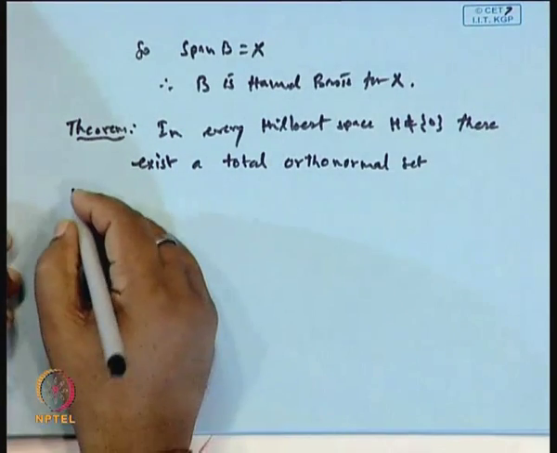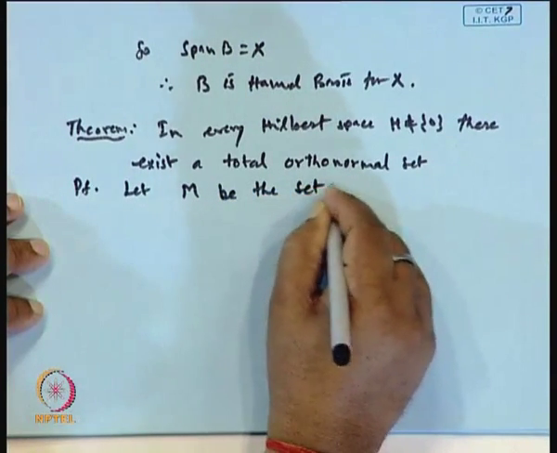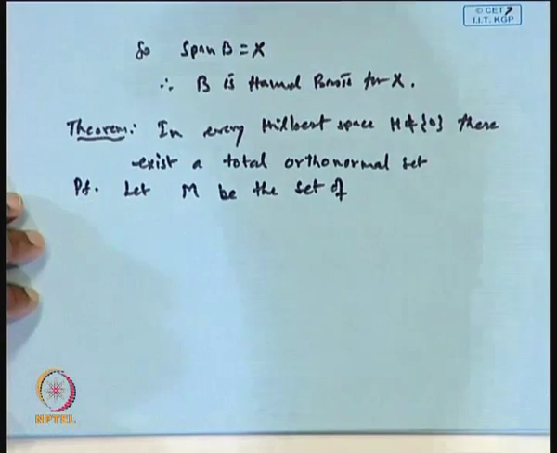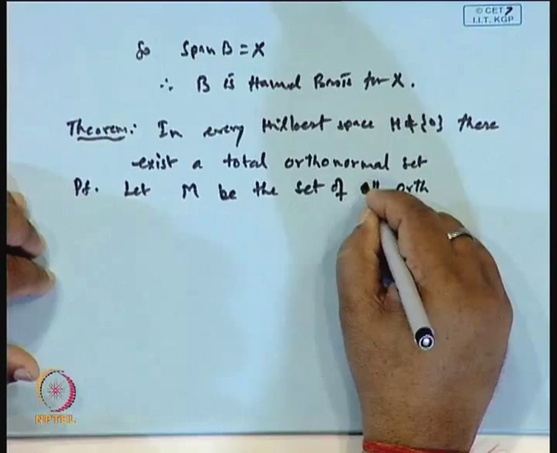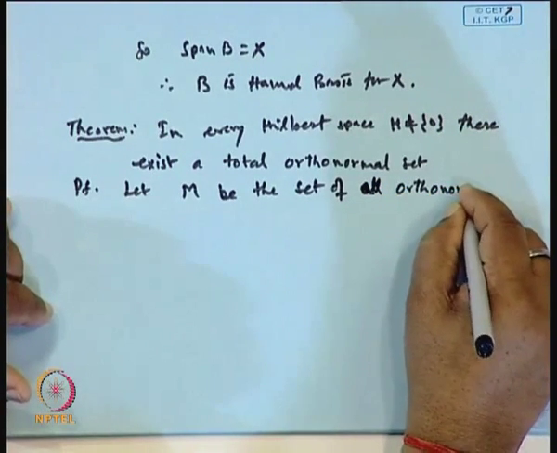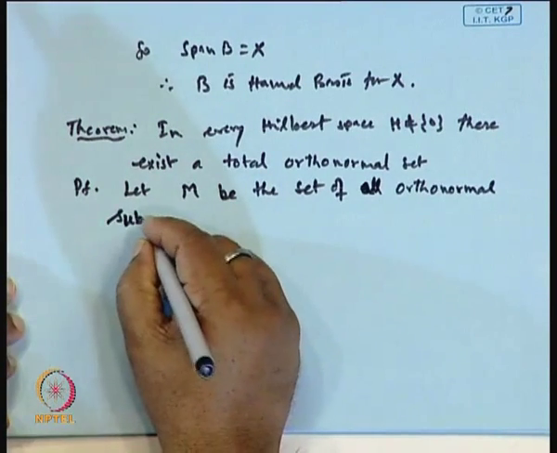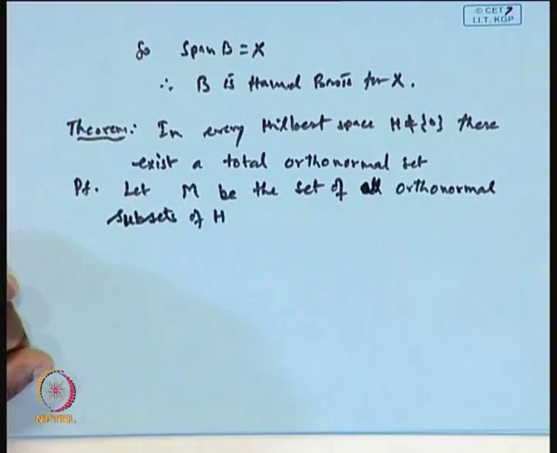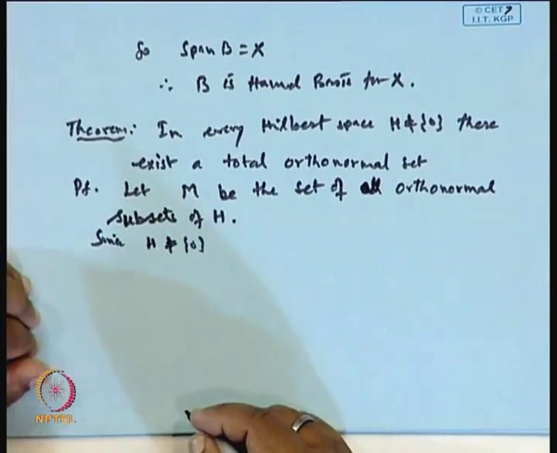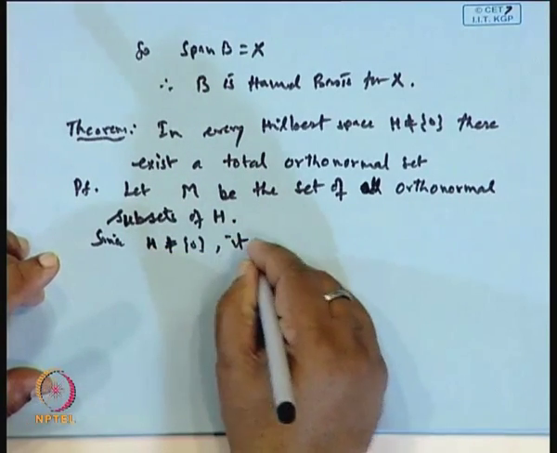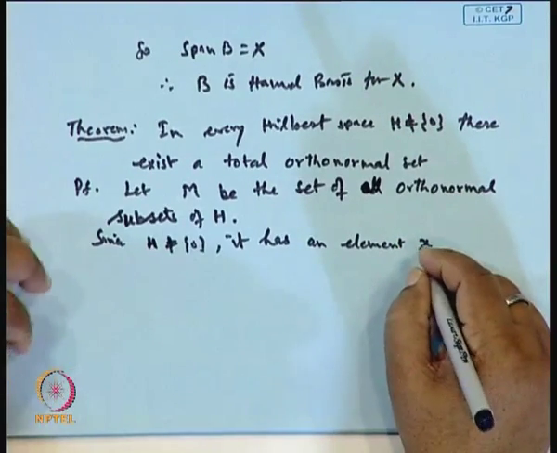Again the proof follows on the same line. Let M be the set of all orthonormal subsets of H. Now, since H is not equal to 0, it has an element x which is different from 0.